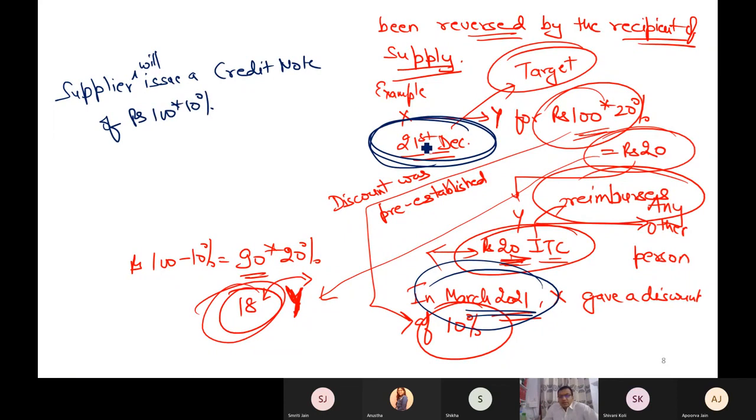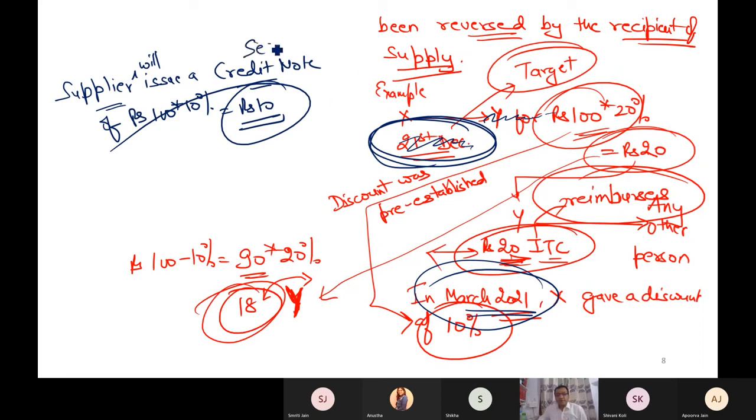Rather than the old invoice being checked again or a correction being made in the original invoice, the supplier will issue a separate credit note of rupees 10. That's it. This is the provision. So this is the credit note as per section 34, if you remember. This credit note has the same relevance as a tax invoice. This is one point.